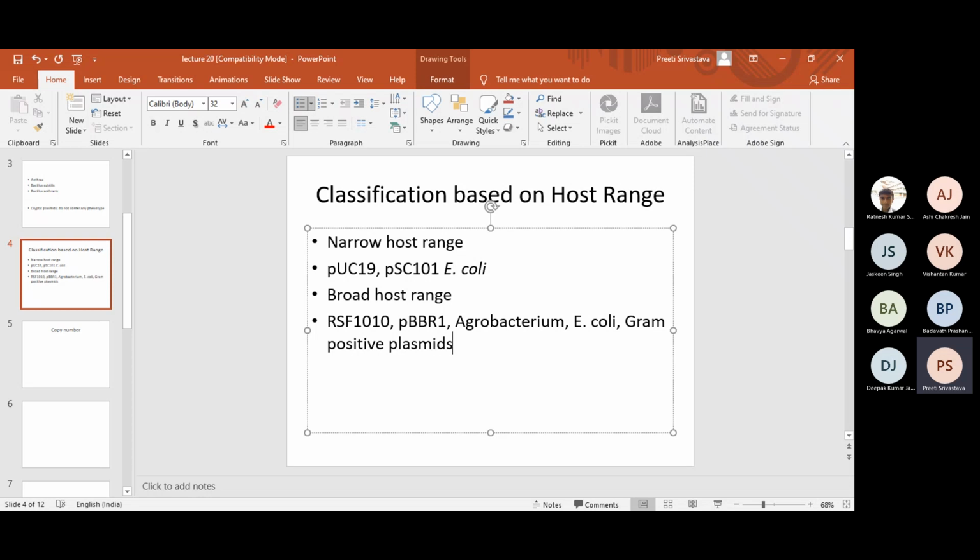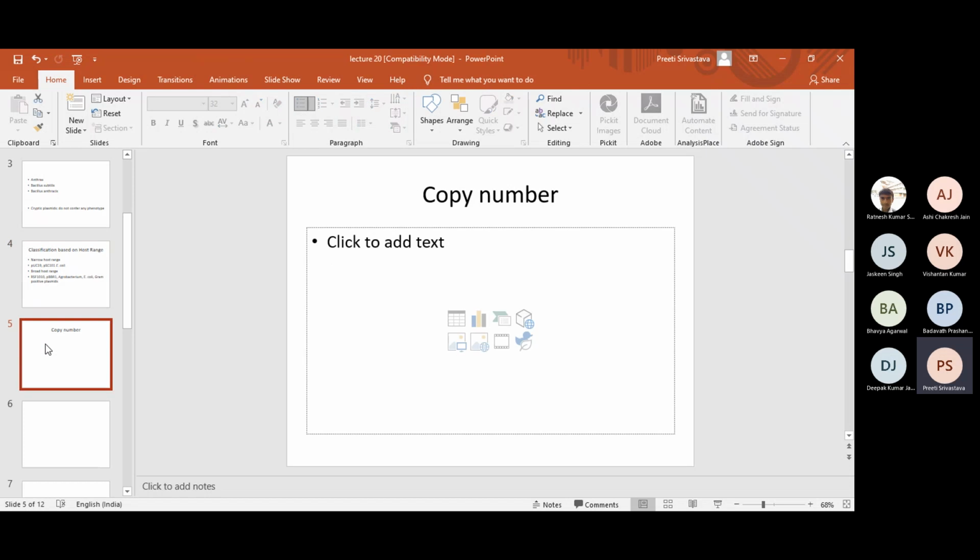When the work is limited only to E. coli, you can simply go for narrow host range plasmids. But if your work is not just E. coli but a wide range of gram negative or gram positive bacteria, then you better select a broad host range plasmid. The next classification is on the copy number.